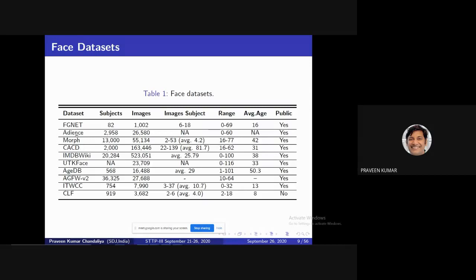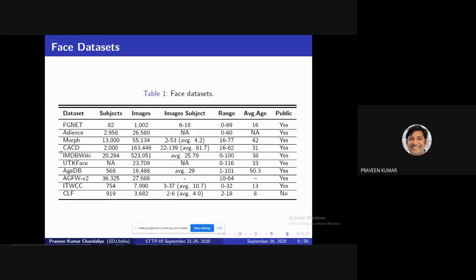In our presentation, we use the MORPH data set. This MORPH data set is not available publicly. I purchased this data set from UC Berkeley Library. The number of subjects is 13,000. The total number of images is approximately 55,000. The age range of these images is 2 to 53. This is the mugshot data set, I mean, the prisoner data set. The range of images is 16 to 77, and the average age is 42. So we train and develop our model on this data set.